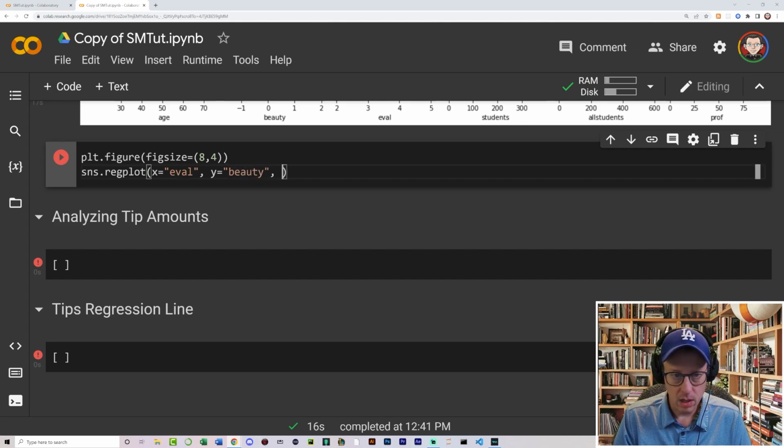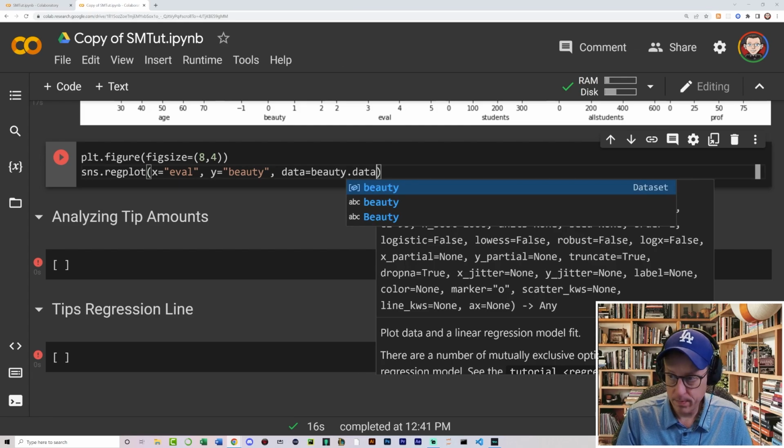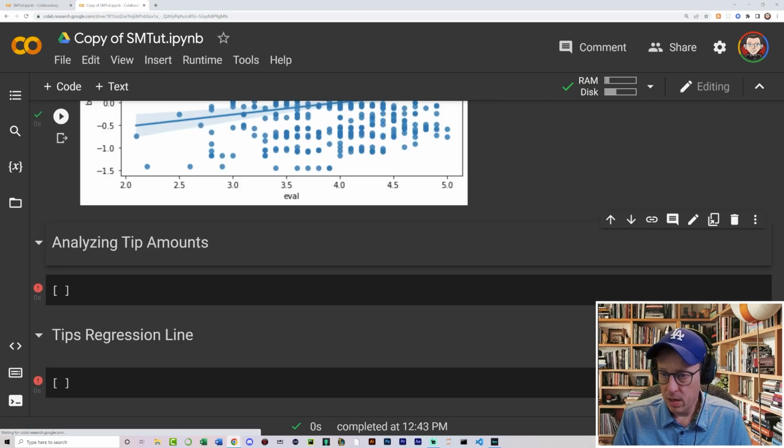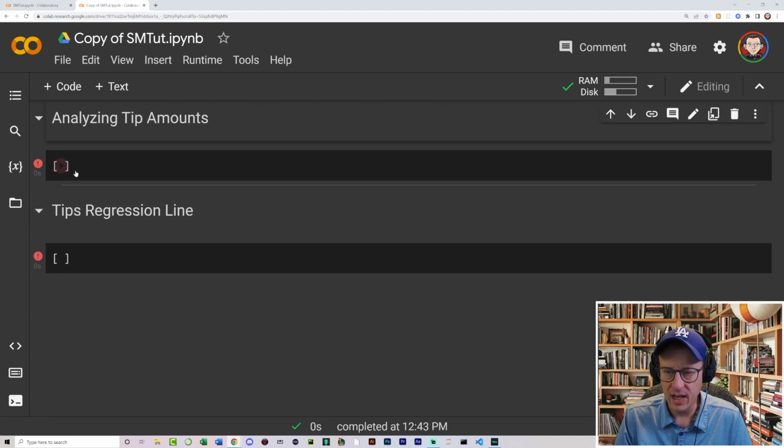And let's go data is going to be equal to beauty data, like that. And you can also see here our regression line and how we are sort of spreading between that. And this just provides us with additional information that would be useful since we are working with a linear, or a straight line, regression line here. This just shows us sort of a standard deviation between all of these different points. So it's just another way of analyzing that.